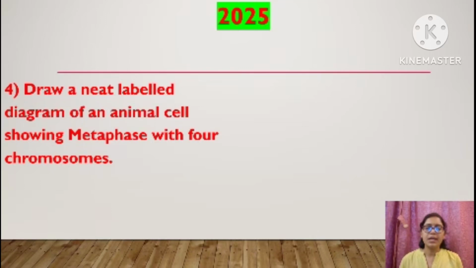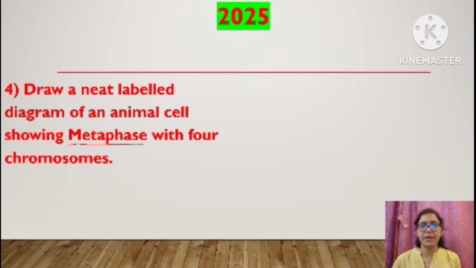Draw a neat labeled diagram of an animal cell showing metaphase with 4 chromosomes. We have to draw a diagram of which cell? Animal cell. And which phase? Metaphase with 4 chromosomes. All these important points we have to consider while drawing this diagram.